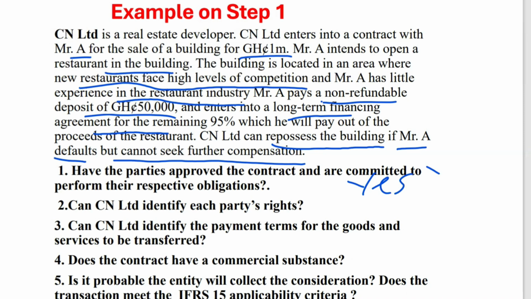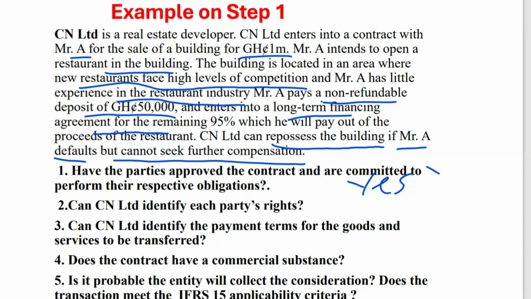If the contract has not been approved, would there be a contract? Are you getting it? Have the parties approved the contract? They have approved the contract. That's why we are saying there's a contract. CN enters into a contract with A, so there's a contract.